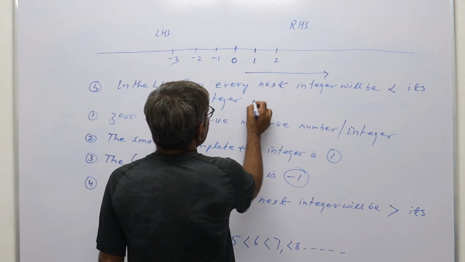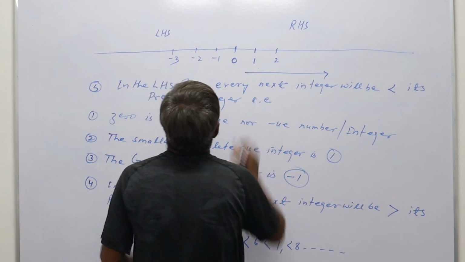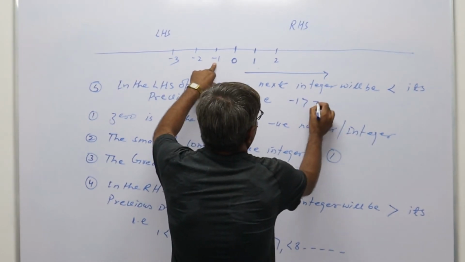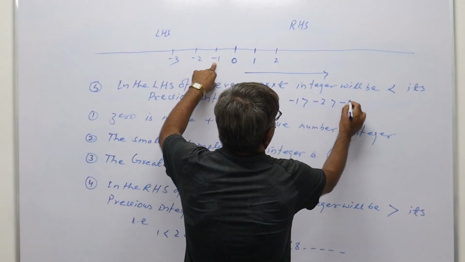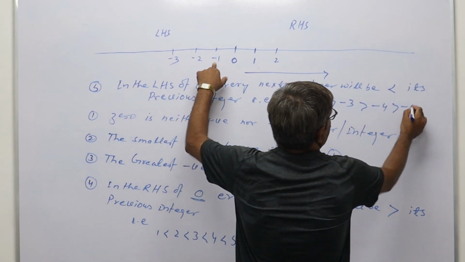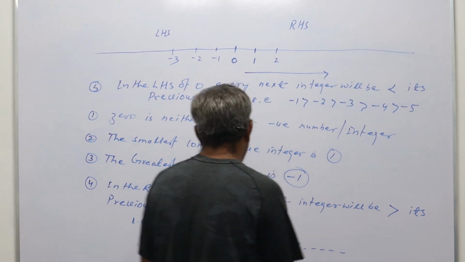That is, -1 is greater than -2, is greater than -3, is greater than -4, is greater than -5.